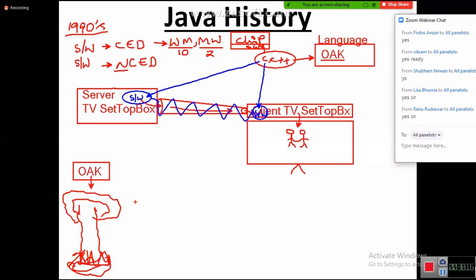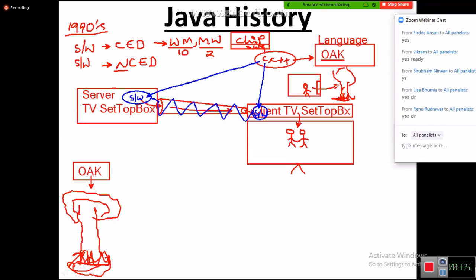Why did they choose the tree's name? Very simple. Now this is James Gosling's office, and this is his window. Outside of his office, the tree is there. Whenever James Gosling got some doubt, or was not getting an idea on how to develop a particular task, he would move to this window and speak to this tree.